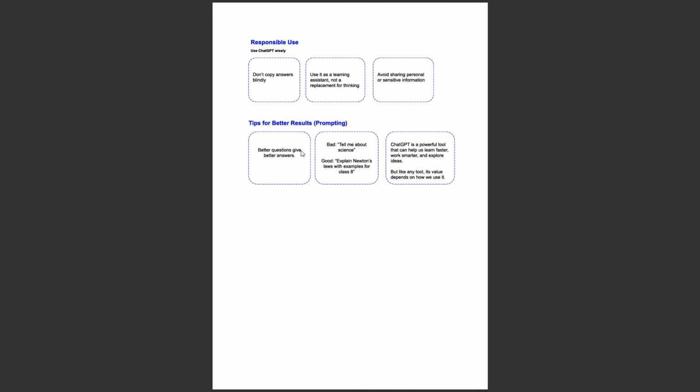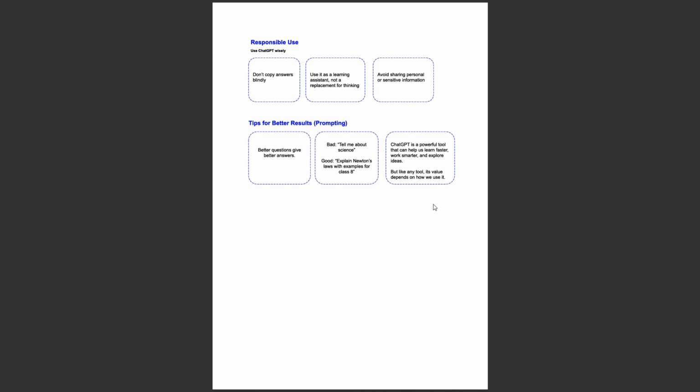Better questions give better answers. For example, if you type tell me about science, it's a really bad example. It's a very vague question. A good example is if you type explain Newton's law with examples for class 8. We will see these examples in the hands-on session, but it's just an example of how bad and good prompting could look.